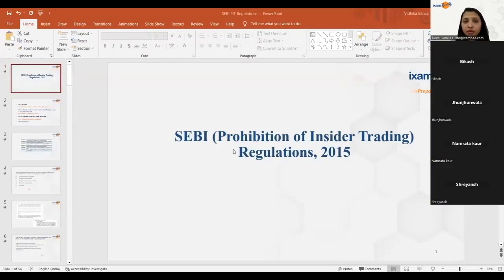We'll try to revise by reading the important provisions. Also, we'll try to discuss by reading the comparative provisions, whichever are similar. So we'll try to cover all of them together so that it's easy to remember all of that. Then another thing is at the end of every chapter, I'll be discussing what descriptive questions we can expect from all the chapters. So in this way, we are going to proceed in this session.